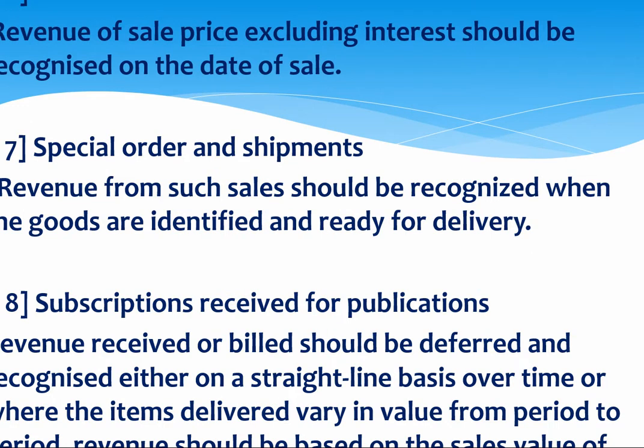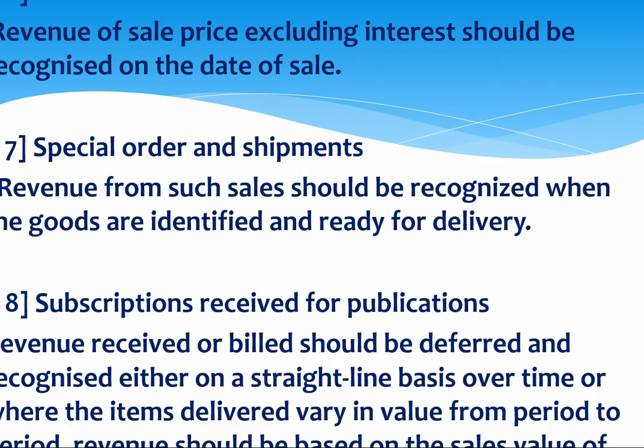Now there are installment sales. What are installment sales? Basically, you have sold the goods and now the buyer will be paying EMIs for that on a monthly or yearly basis, whatever the terms and conditions are. So revenue should be recognized excluding the interest on the date of sale. What about special orders and shipments? Revenue from such sales should be recognized when the goods are identified and ready for delivery.